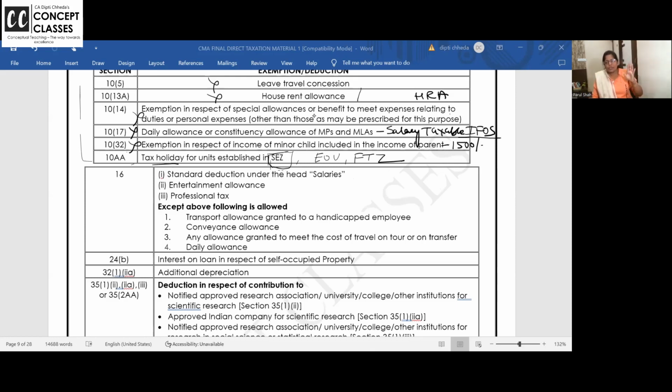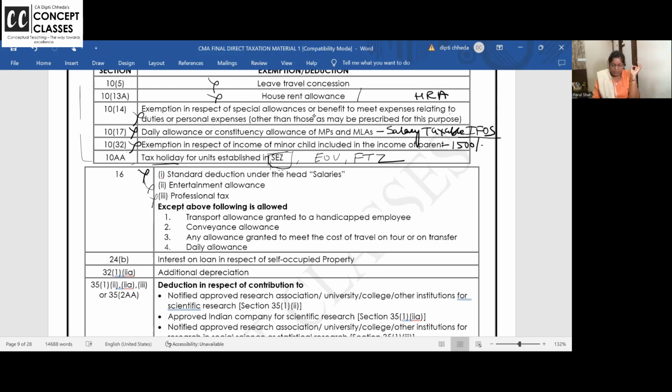Standard deduction. I told you if you're getting income from salary, flat 50,000, you will get standard deduction. You will not get it if you are going for this. So no. Entertainment allowance. A very small deduction of 5,000 is given to government employees, not very important for the exam, but it's a part of your syllabus we are doing. That will not be given. PT. Every employee, you ask anyone working in companies, what is your pay? Yeah, my package is 20 lakhs, but in hand I get 17, 18. So what is that? TDS gets deducted, profession tax gets deducted, and so on. So PT, you will not get.